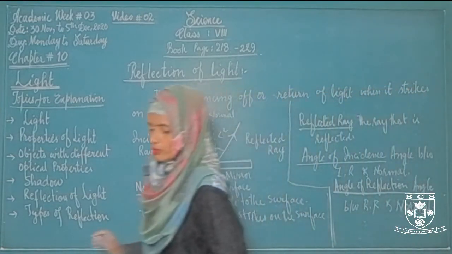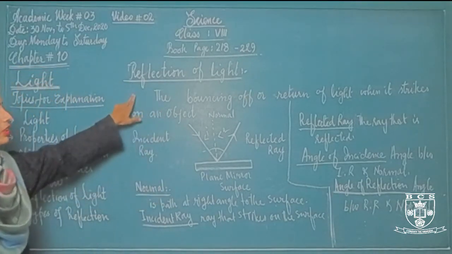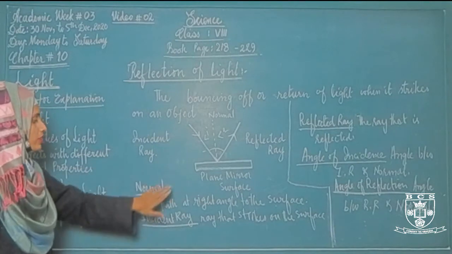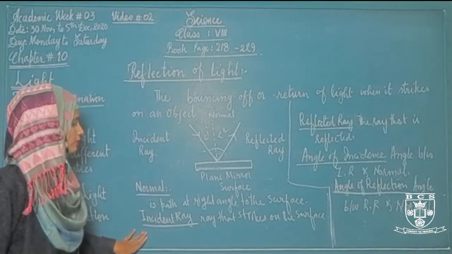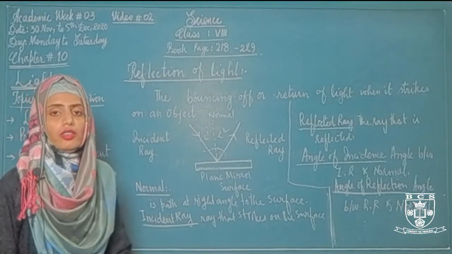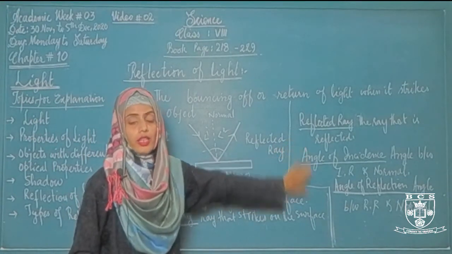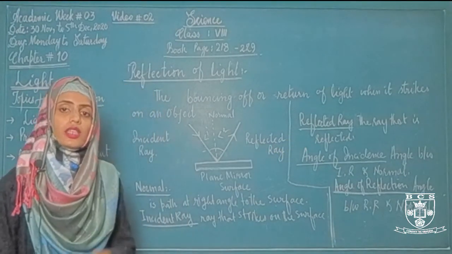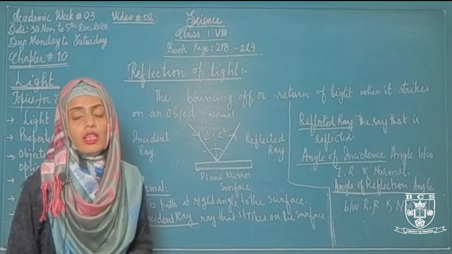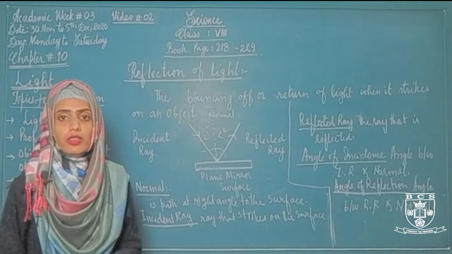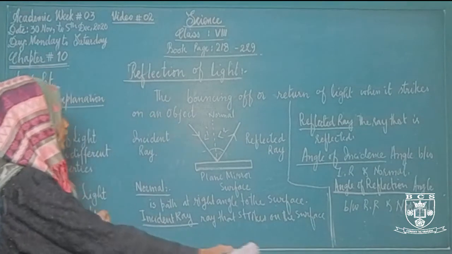So what we have discussed is the ray diagram or the diagrammatical representation of reflection of light, in which we have discussed about the normal, which is the path at the right angle to the surface. We have discussed about incident ray, the ray that strikes on the surface. The ray that is reflected back is called reflected ray. And we have discussed about two different angles: angle of incidence and angle of reflection.